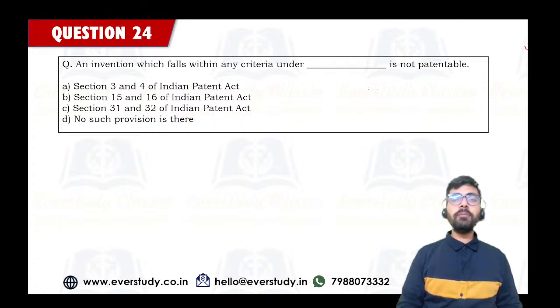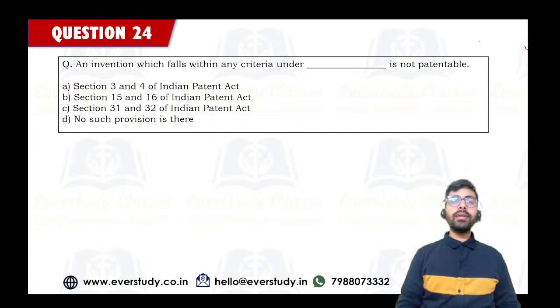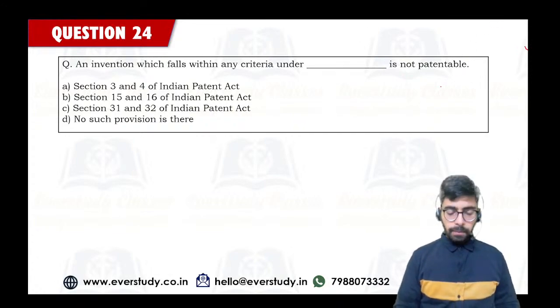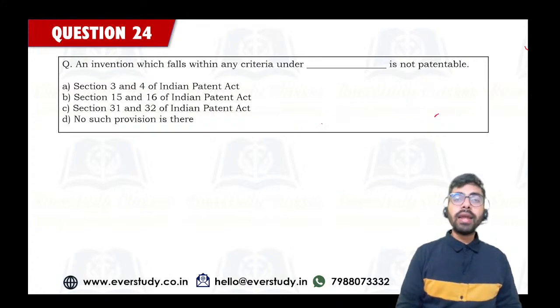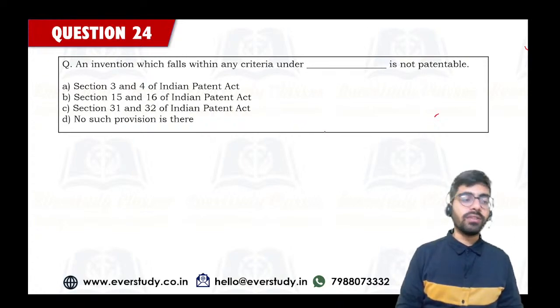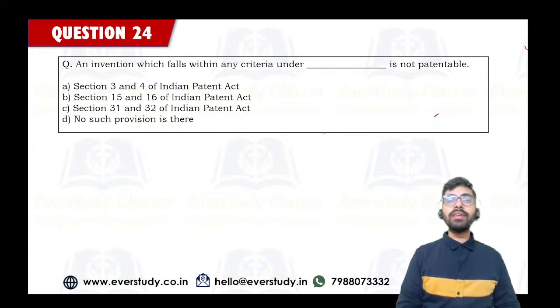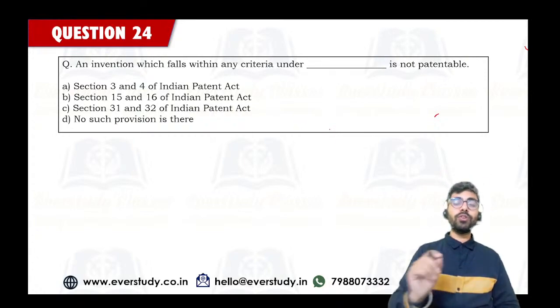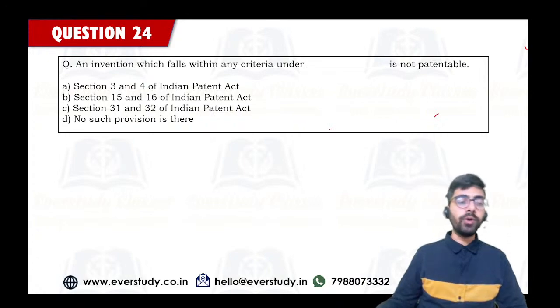So we know that the Indian Patent Act deals with patents. It deals with how inventions can be patented, but there are some inventions for which you cannot have a patent. Now these inventions, under which sections are they given? This is what is being asked. Again, a section related question, but this one you should remember. This one is not that difficult to remember.